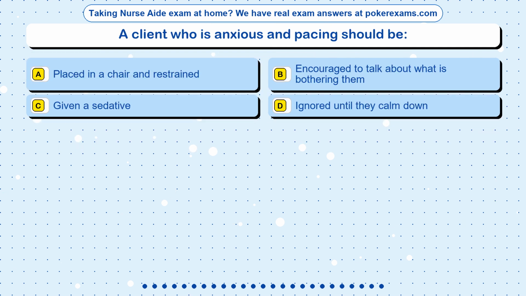Question 4. A client who is anxious and pacing should be: Option A. Placed in a chair and restrained. Option B. Encouraged to talk about what is bothering them. Option C. Given a sedative. Option D. Ignored until they calm down.